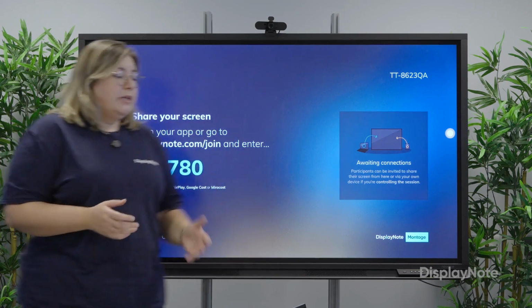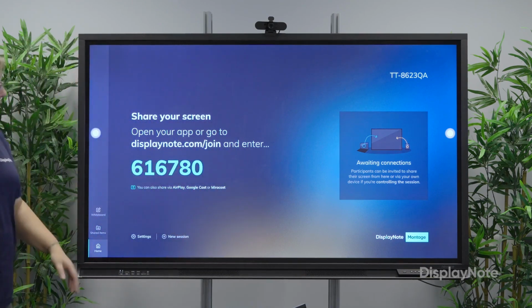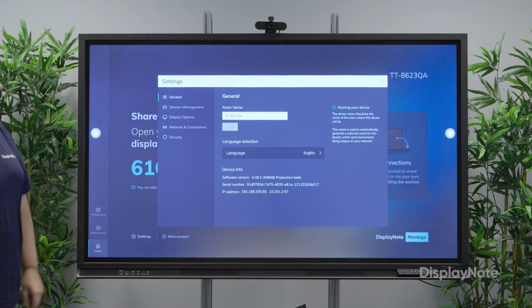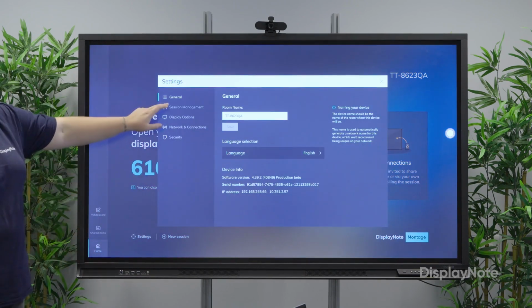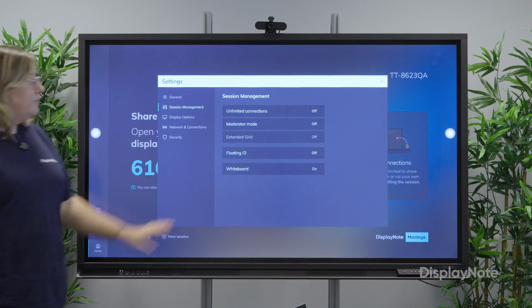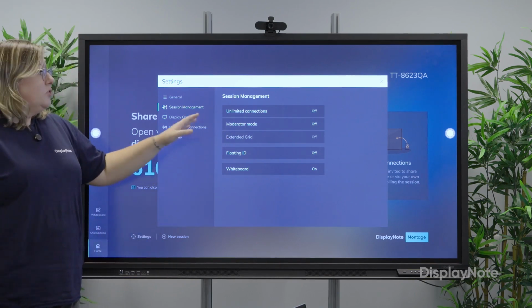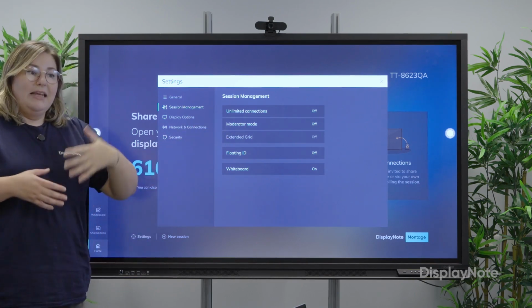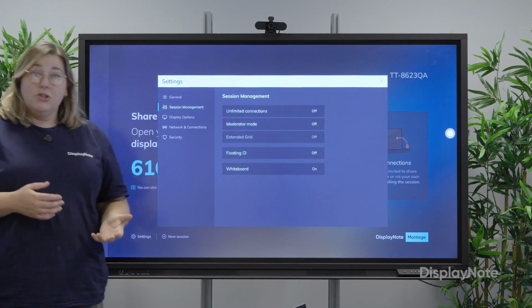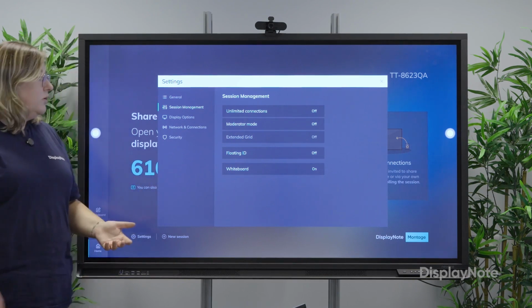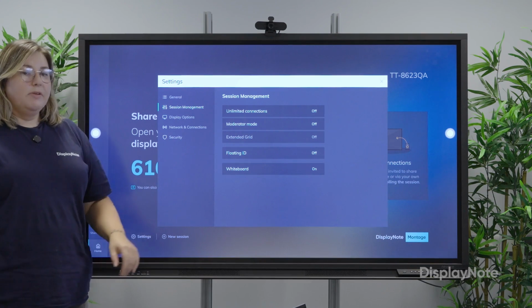To enable this, we're going to head to our main display and go to the bottom left-hand corner at the settings. From here, we're heading to session management, and this is where we'll find the moderator mode. Now, turning this on is going to enable that invitation-only feature that we've been talking about, but it also comes with a couple of other features.